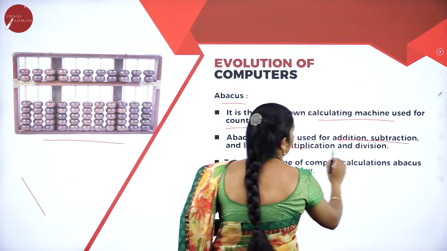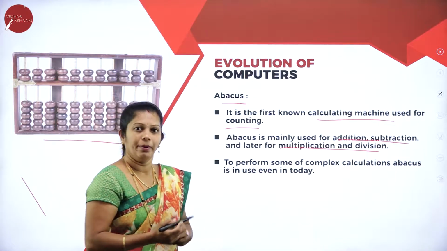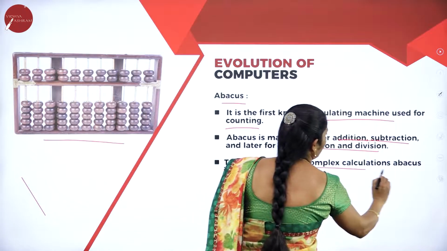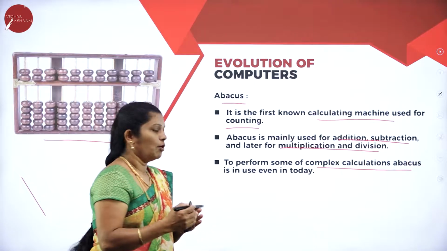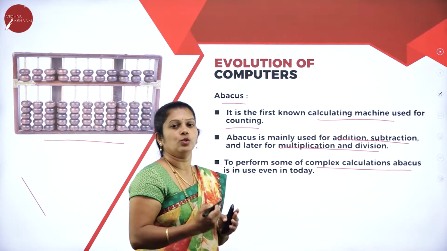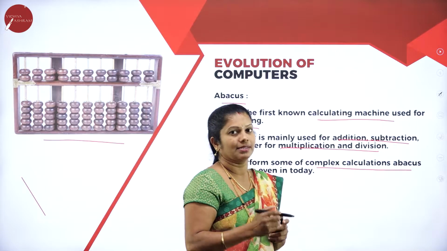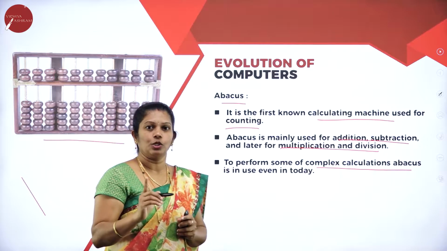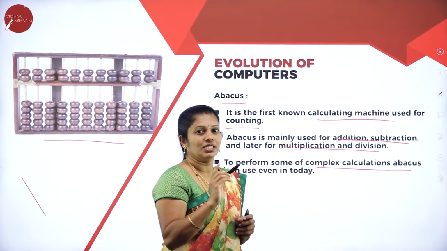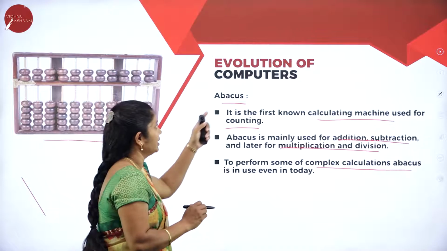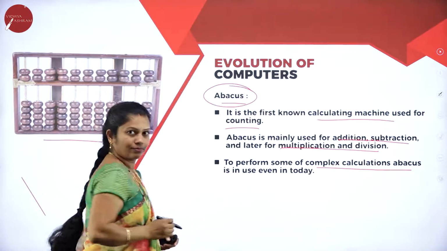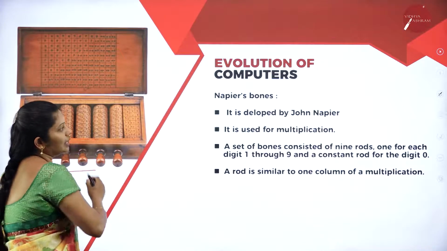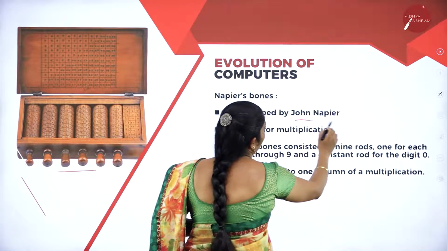Later on, we use this Abacus for multiplication as well as division, and it performs some complex calculations. Some complex calculations nowadays we can perform by using this Abacus. Abacus is the first early known computer. For 1 mark also, you may get the question, which is the early known computer? At that time you have to mention Abacus. Okay. Then the next one is Napier Bones. This is the Napier Bones. It was developed by John Napier.